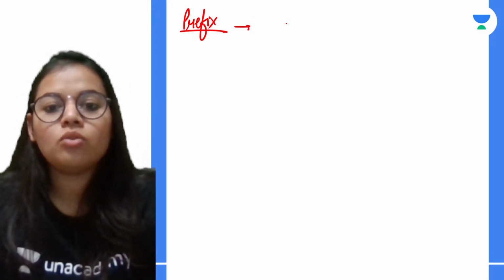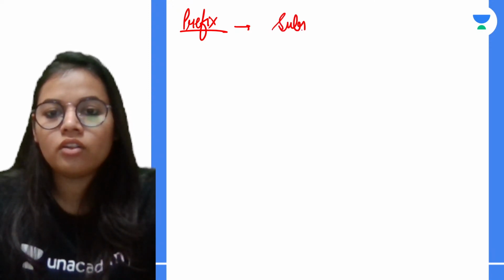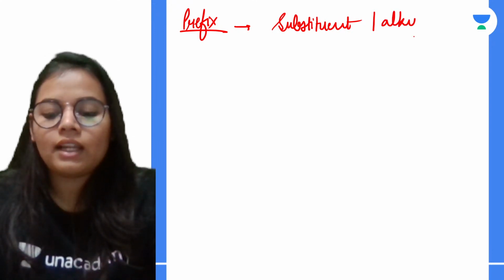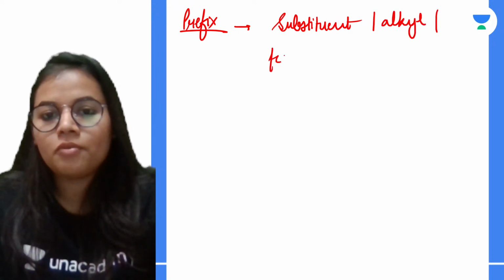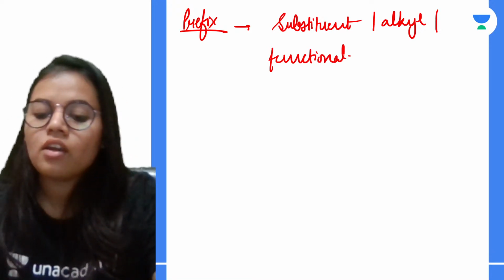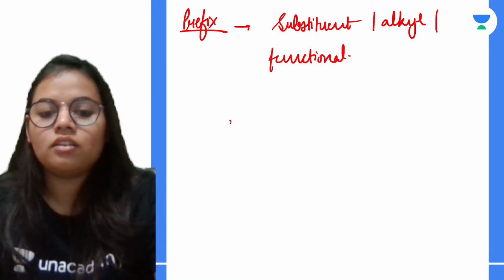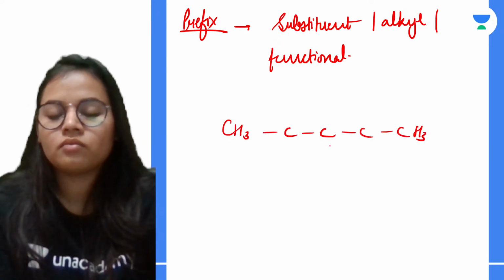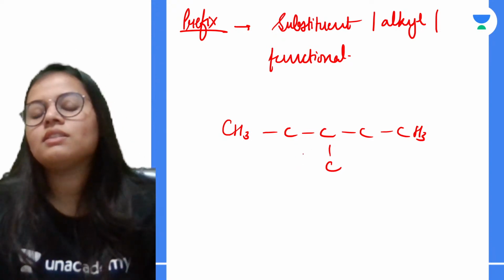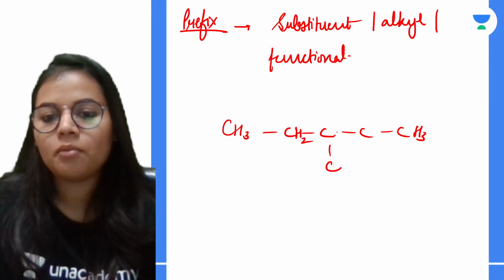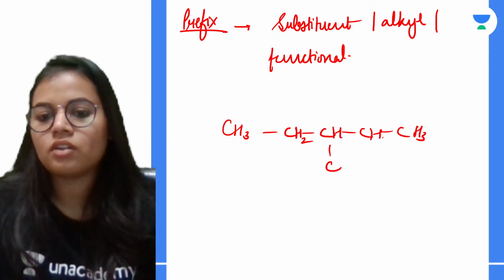So the prefix is basically used to denote the substituent group. Any substituent group, or the alkyl group or the functional group which is present, it is used to denote that. For example, if I take the example of a compound, now this is my compound wherein I am having this structure.